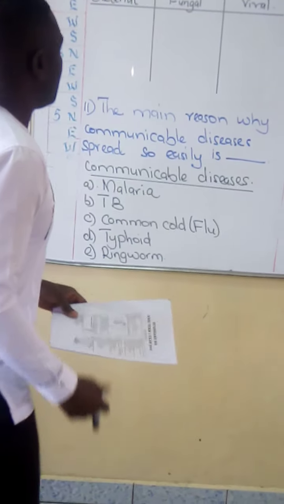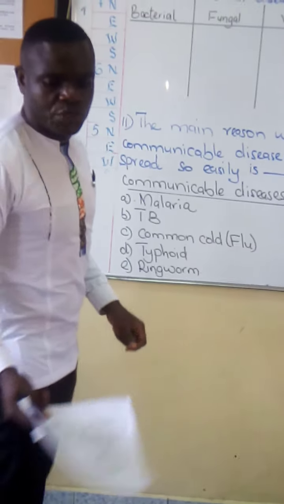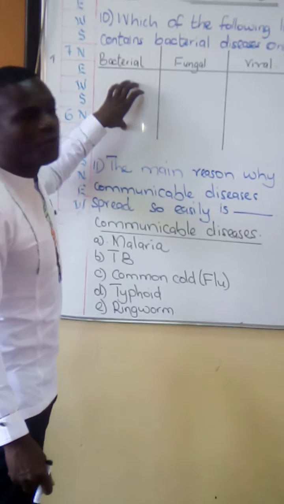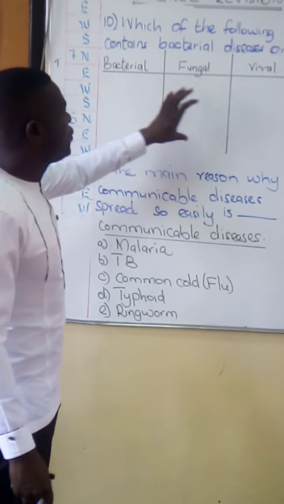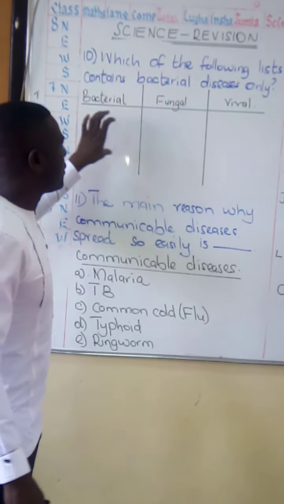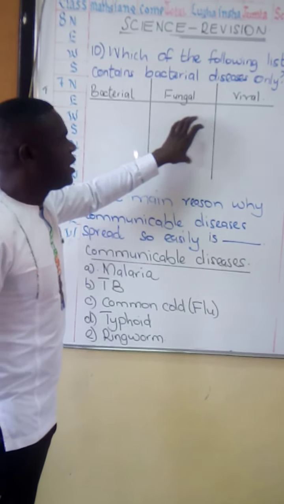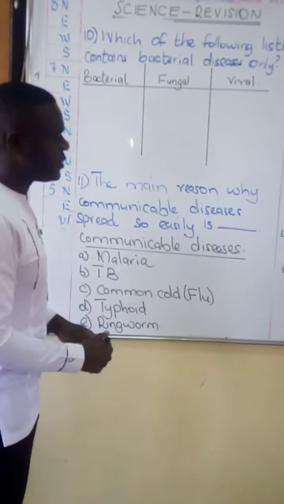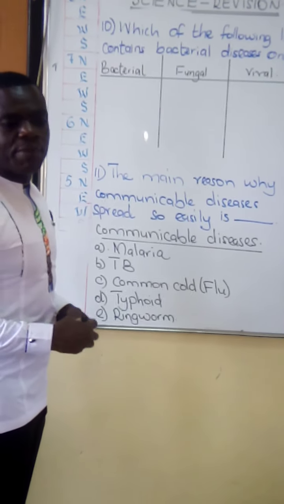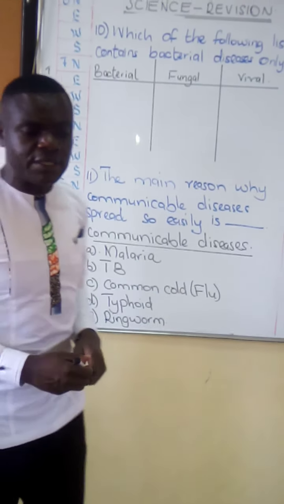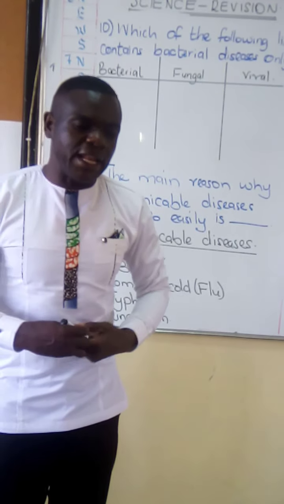I have endeavored to give you a table that would contain bacterial, fungal, and viral diseases. Let's begin by listing bacterial diseases because they seem to be the most in number.